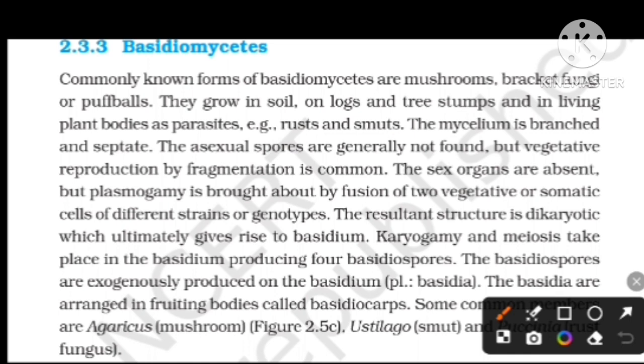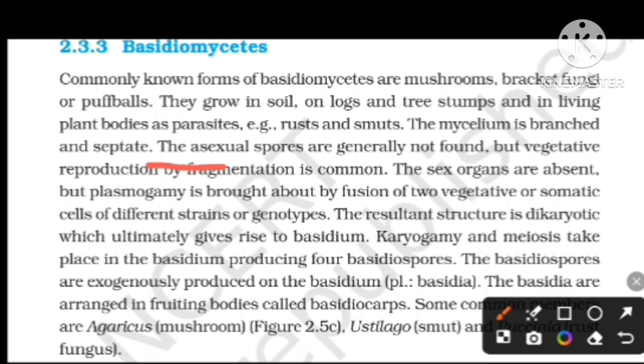Next, the mycelium is branched and septate. Here, Phycomycetes are aseptate, but Basidiomycetes are septate and branched. The asexual spores are generally not found, but vegetative reproduction by fragmentation is common.